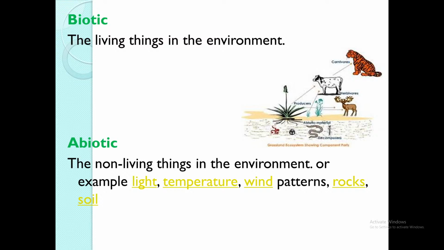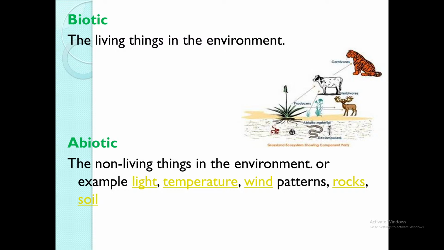Anyone? Biotic, sir. Okay, right. So the students and teacher would fall under biotic because these are the living things within our environment. And the abiotic would be, for example, the desk and the chair in that example.